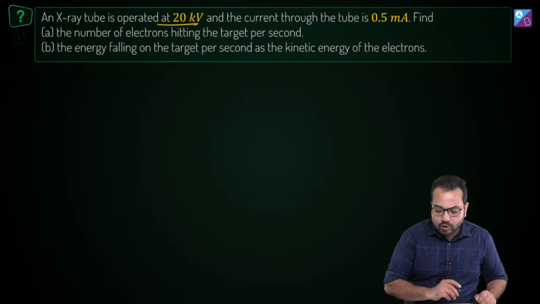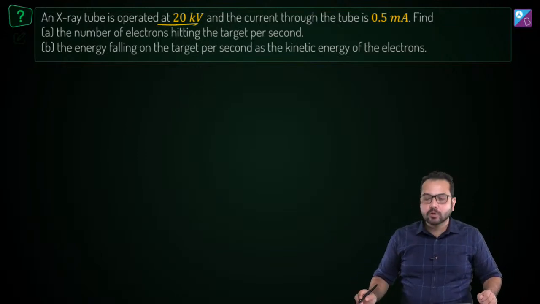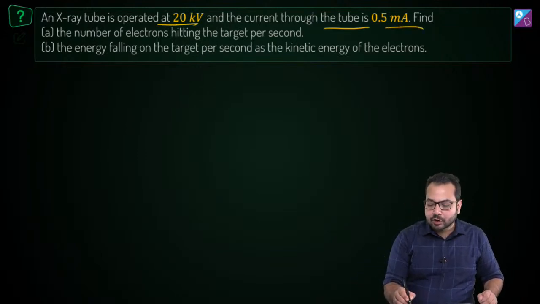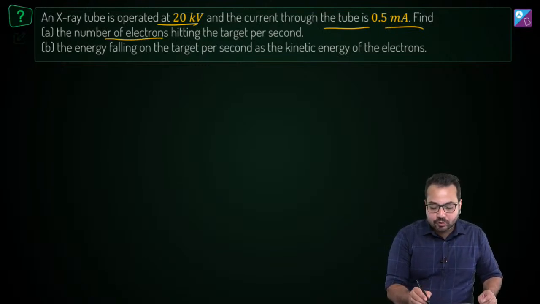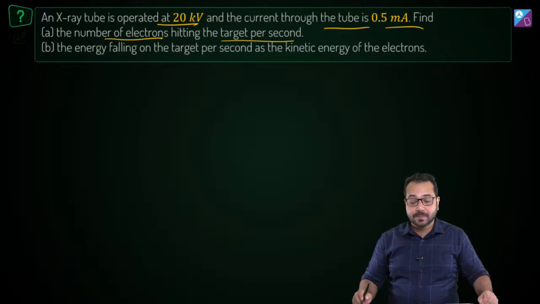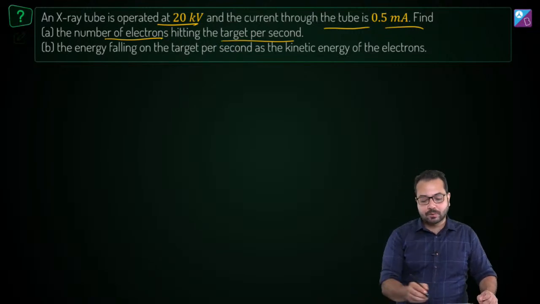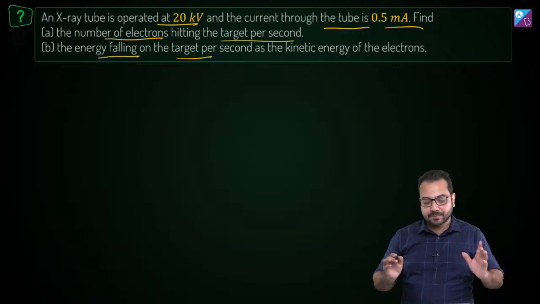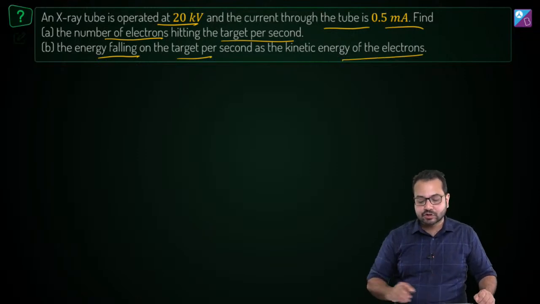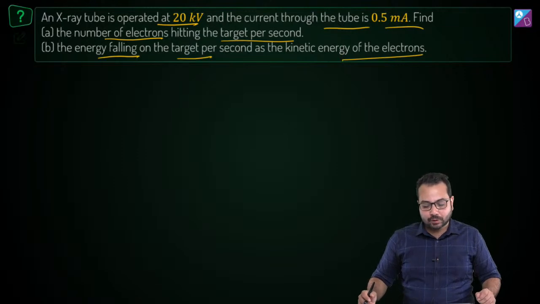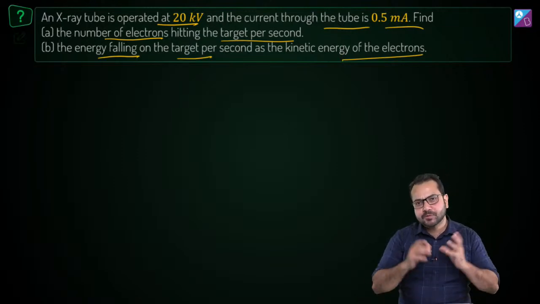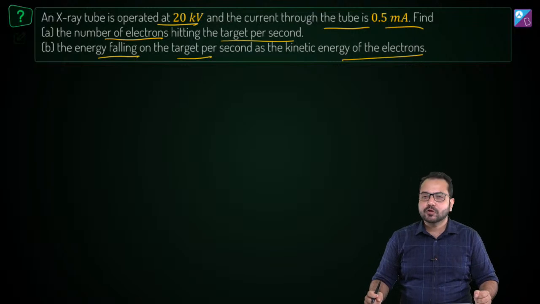Now an X-ray tube is operated at 20 kilovolt and the current through the tube is 0.5 milliampere. Find the number of electrons hitting the target per second. That's the first part of the question. The second part is the energy falling on the target per second as the kinetic energy of the electrons. That's the question. Take some time to absorb it and tell me how we should proceed.